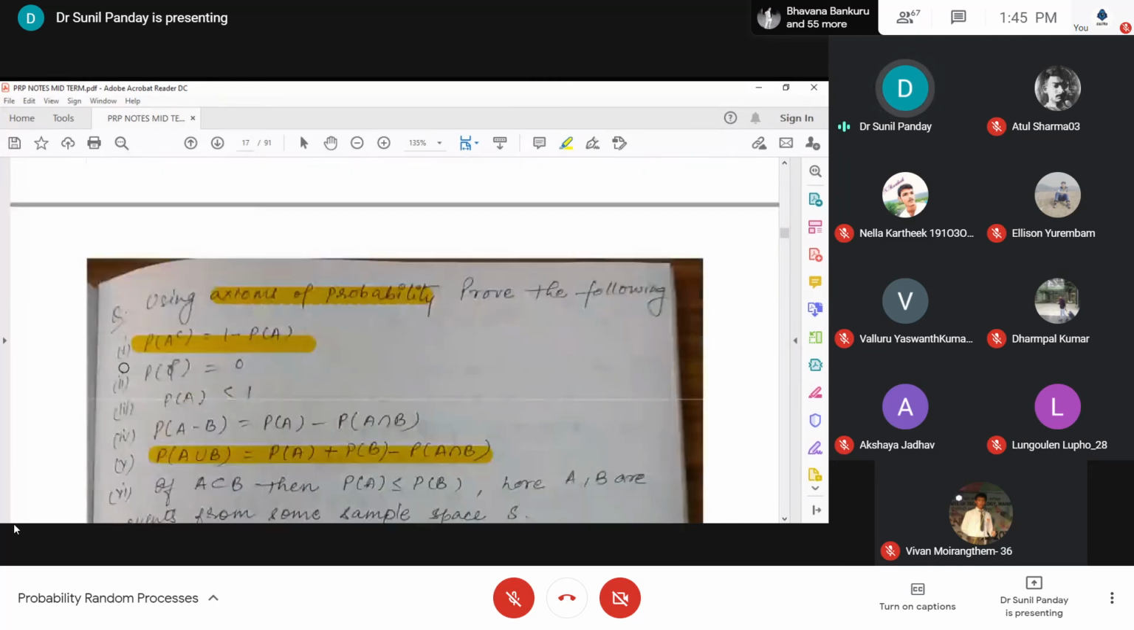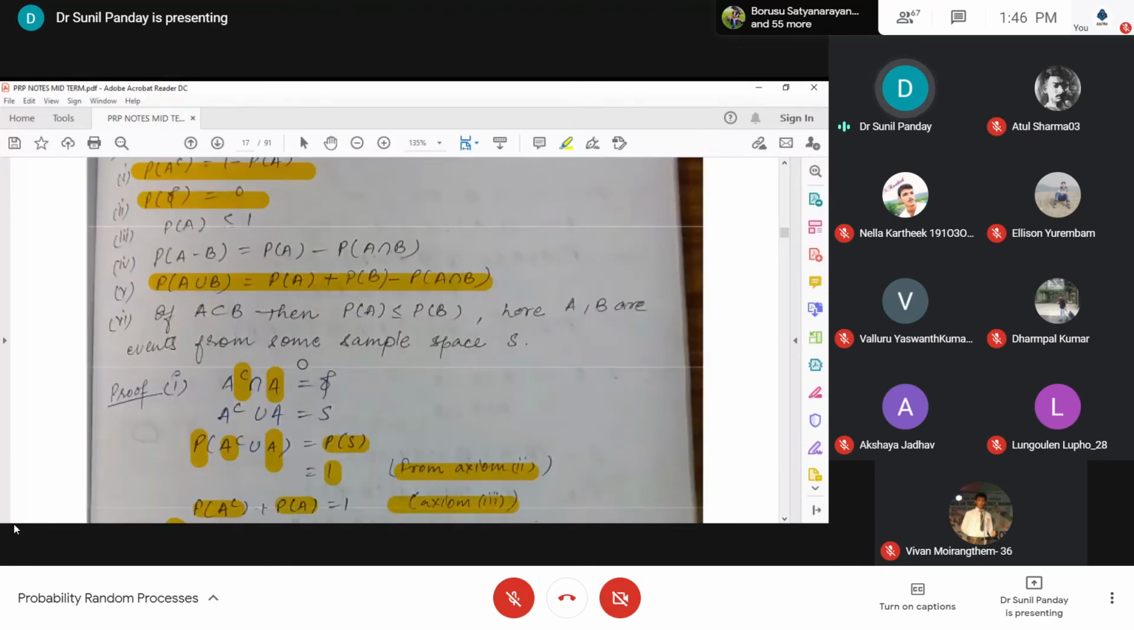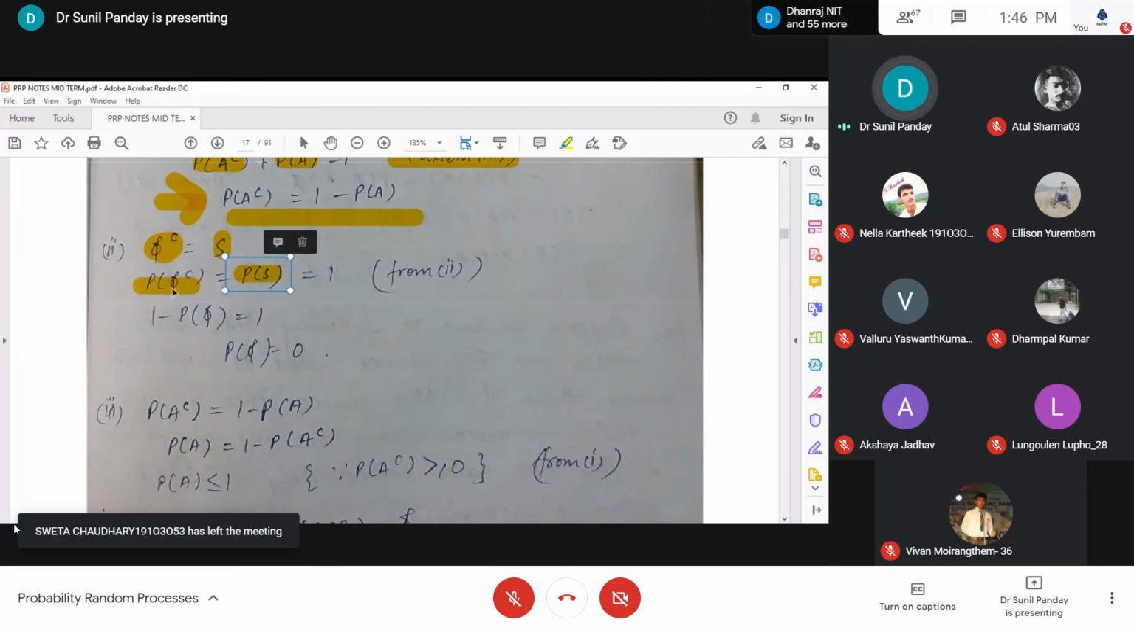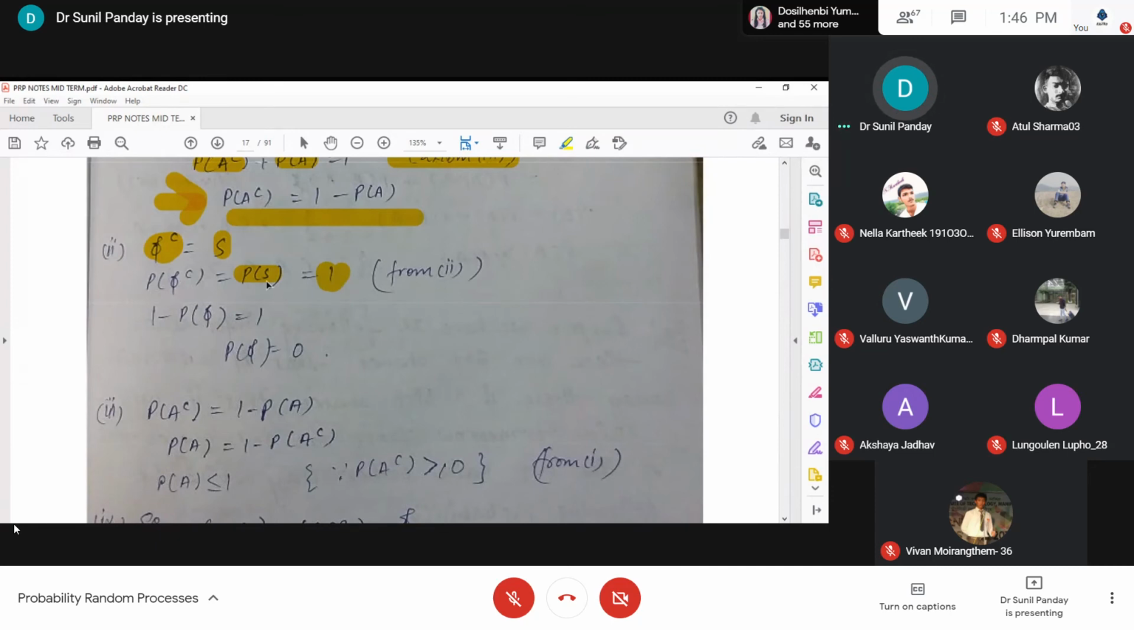So what do we have to prove? We have to prove that the probability of the empty event is 0. Let's see how to prove this one. Phi complement is equal to S. And you know that the probability of phi complement is equal to the probability of S, because phi is a null event and its complement is the sample space, and since these two are equal, their probabilities are also equal. But from axiom 2, we know that P(S) equals 1. So you can write the probability of phi complement is equal to 1.